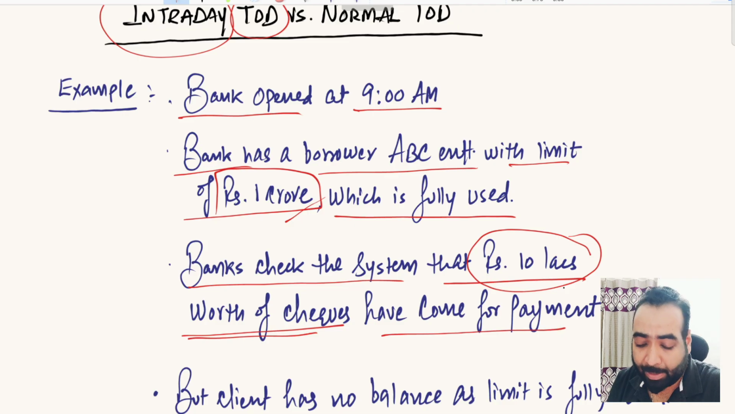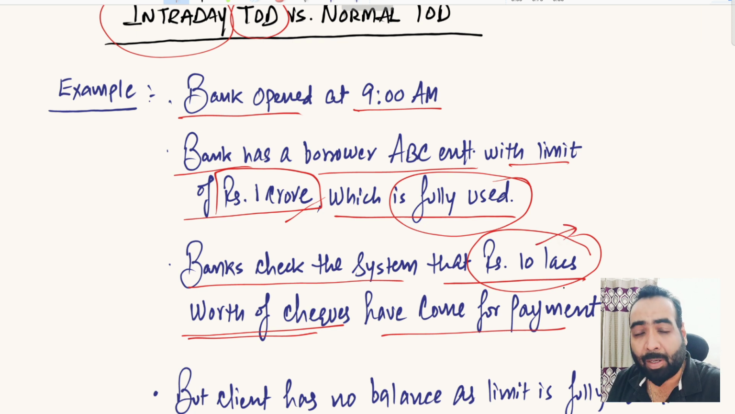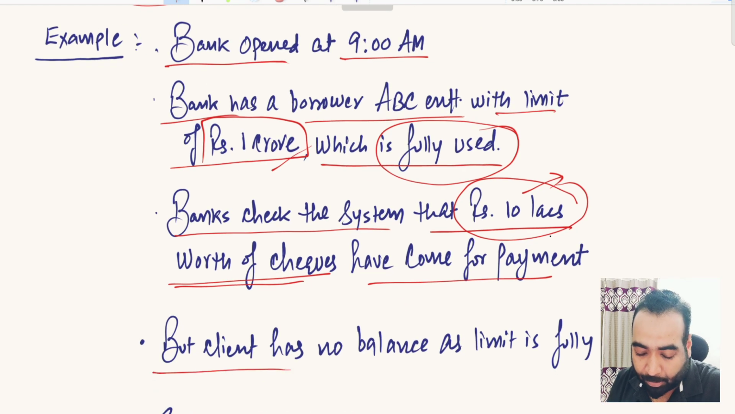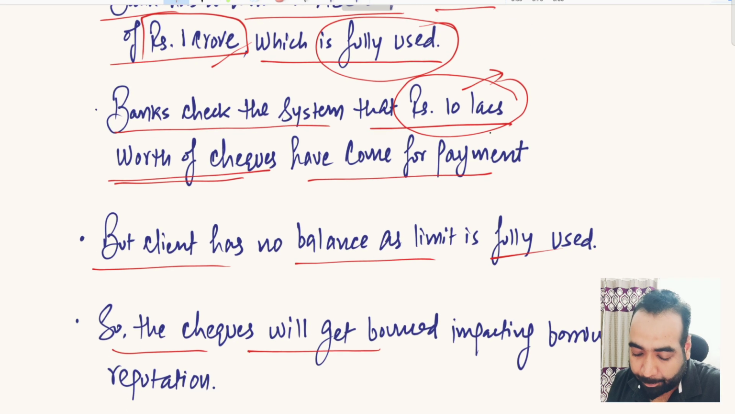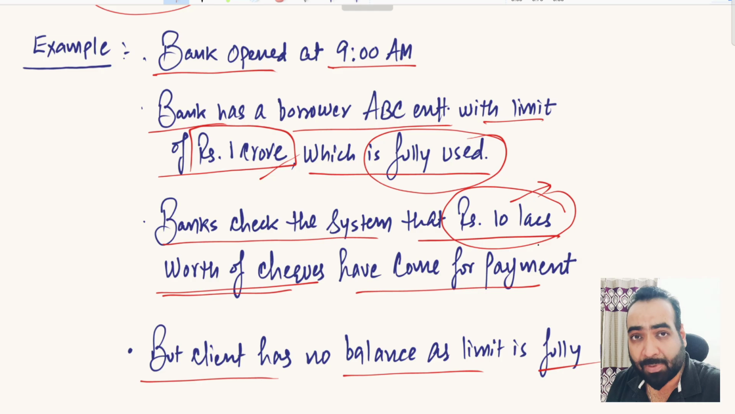But as you know already, the limit of ABC Enterprises is fully used. There is no balance available in the limit account, and those 10 lakh rupees of check payments would probably get bounced because of insufficient funds, impacting the borrower's reputation. The bouncing of a check is considered very negative in the market, because if the party is not able to clear their dues on time, the suppliers may get cautious and uncomfortable with the party, and it will impact the image of the party negatively in the market.